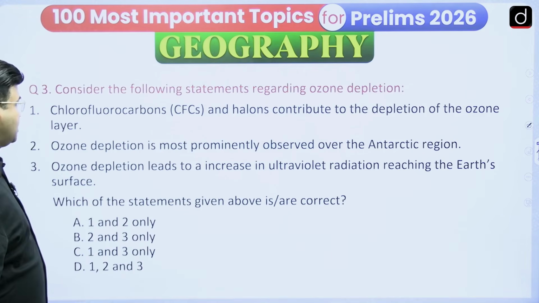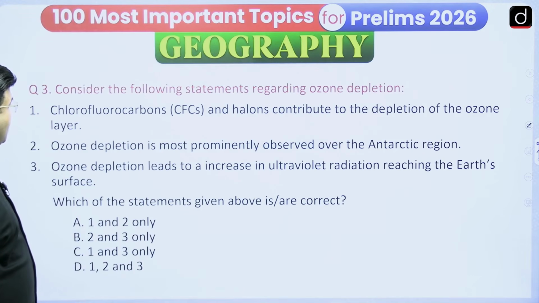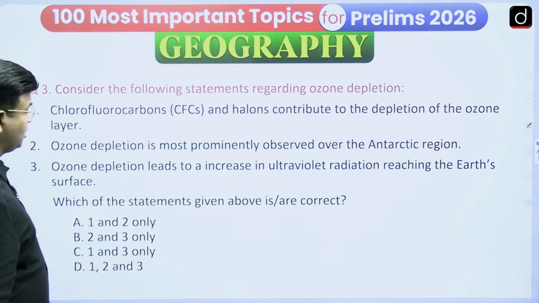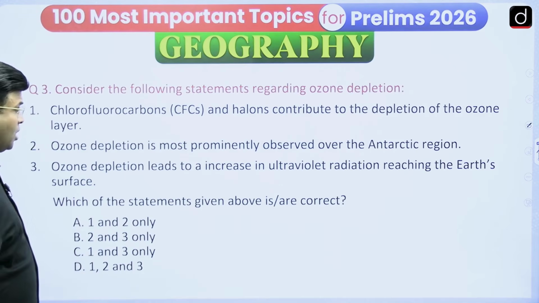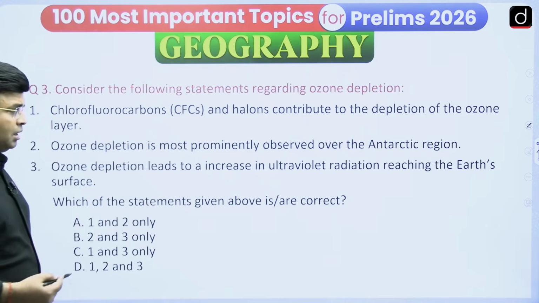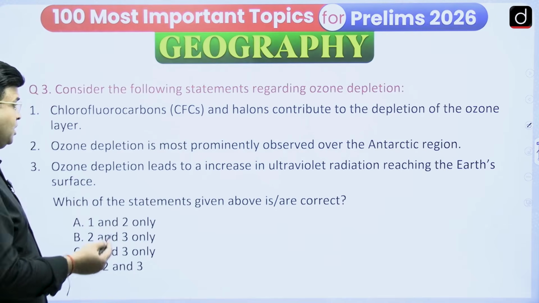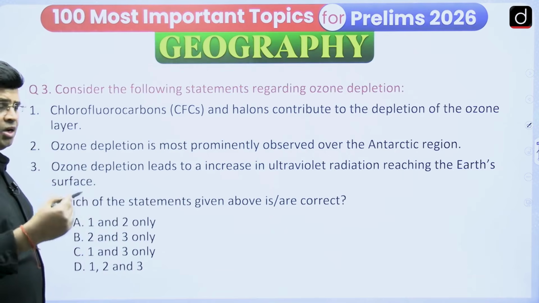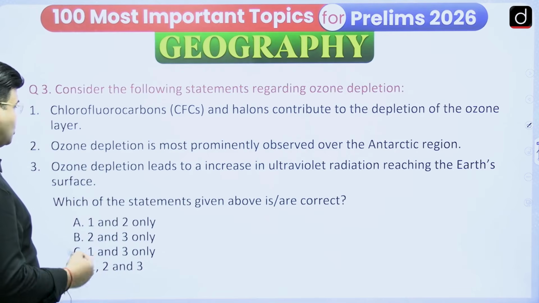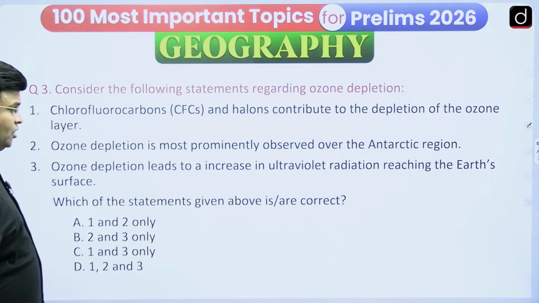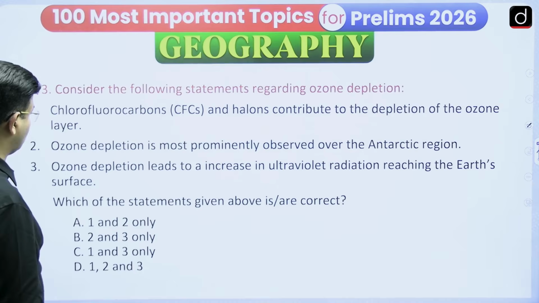Now the next part, a question you have to see regarding that. Consider the following statements regarding ozone depletion. Option 1: chlorofluorocarbons and halogens contribute to the depletion of the ozone layer. You have to answer whether it is right or wrong. The second statement: ozone depletion is most prominently observed over the Antarctica region. Yes, the ozone hole in Antarctica, whether it is right or wrong. Third: ozone depletion leads to an increase in ultraviolet radiation reaching the Earth's surface. Which of the statements are right or wrong, you have to answer accordingly.